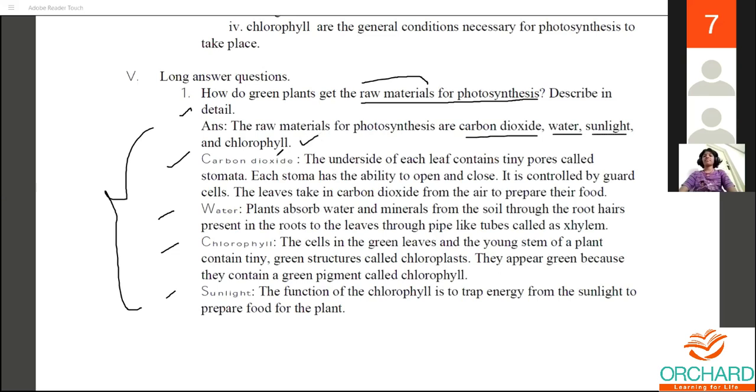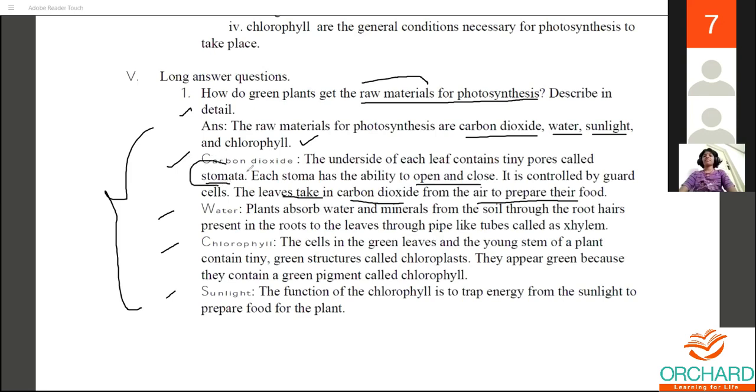For carbon dioxide, the underside of the leaf contains tiny pores called stomata. Each stomata has the ability to open and close. It is controlled by guard cells. The leaves take in carbon dioxide from the air to prepare their food. This will be the introductory part of carbon dioxide. For carbon dioxide, the first thing to talk about is stomata.